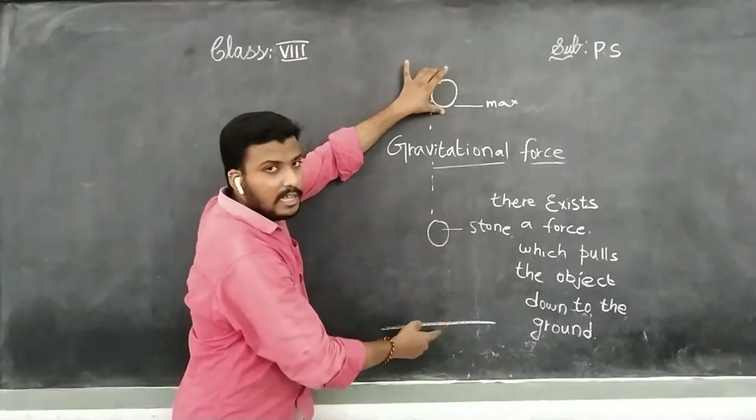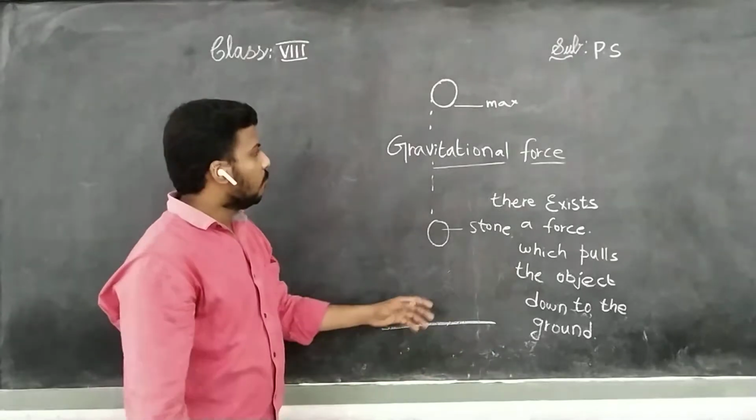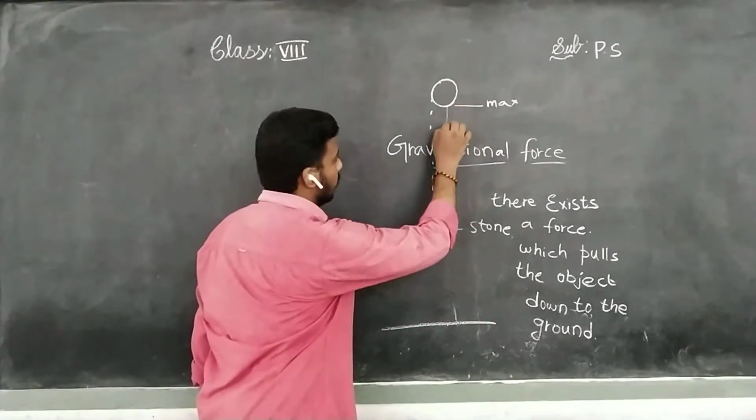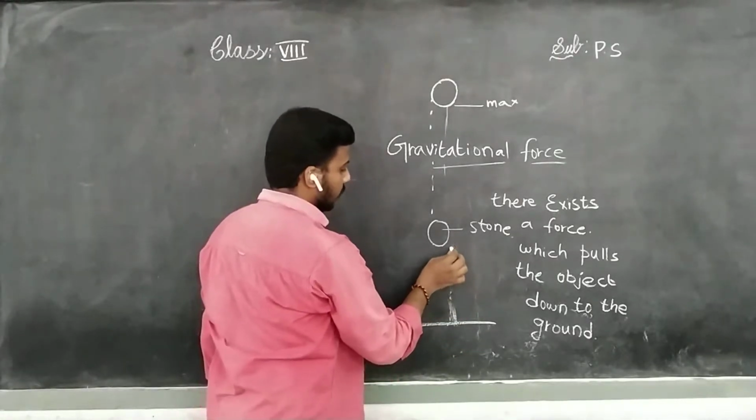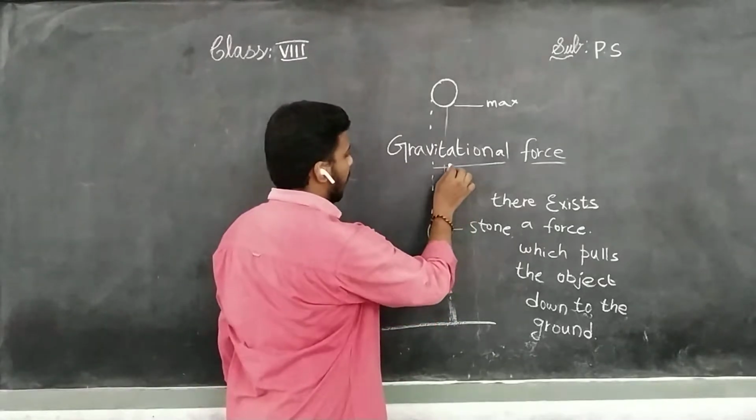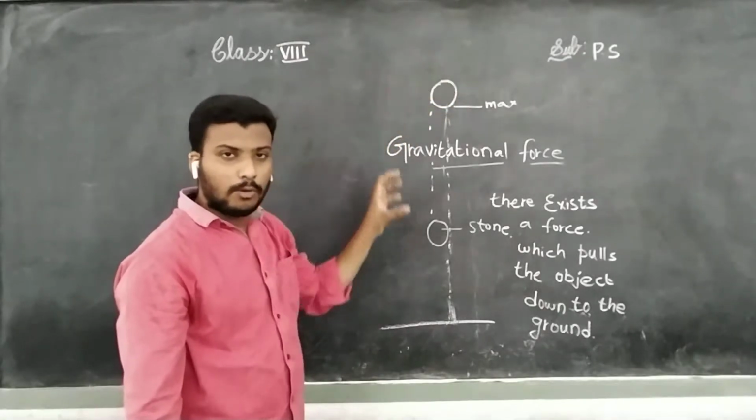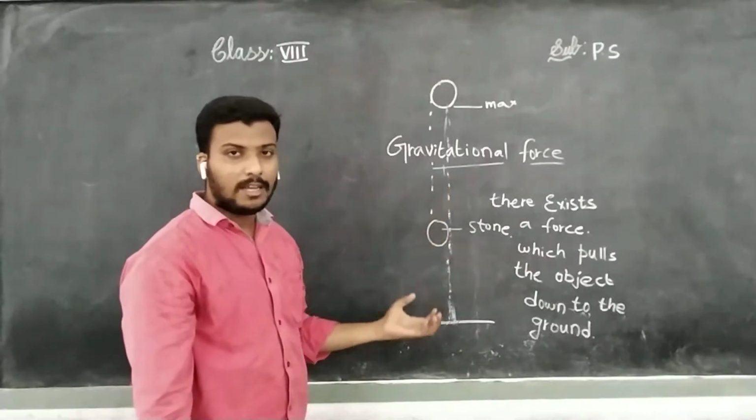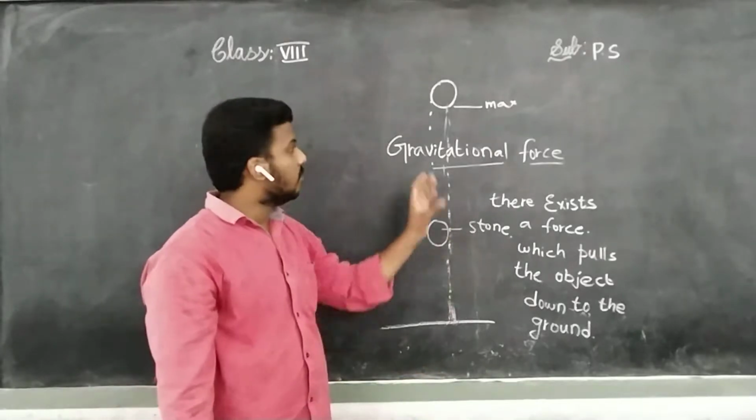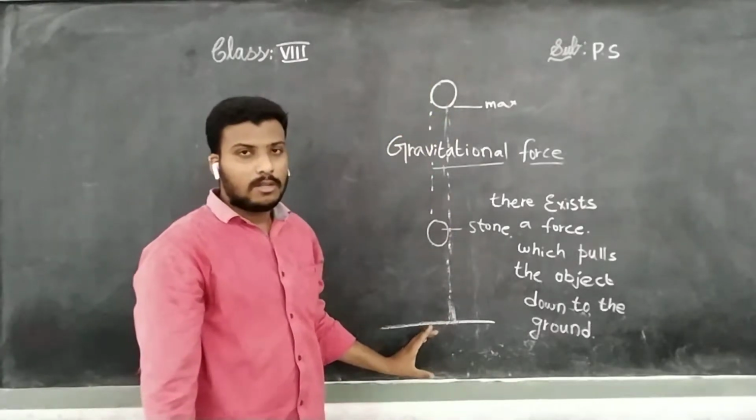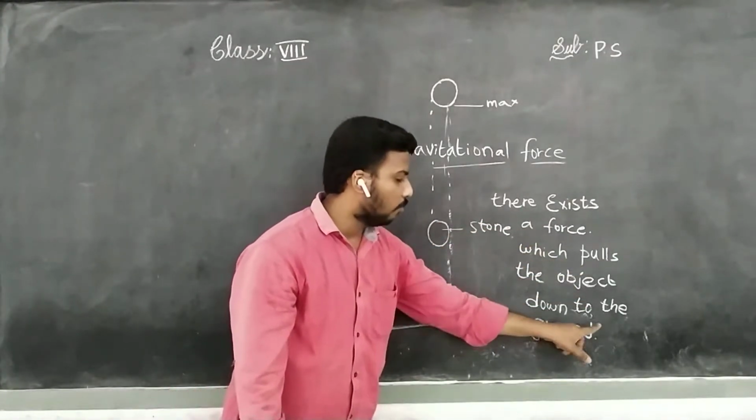There is gravity acting on this body by the earth, by the surface. Then what will happen? Some force is pulling. From the surface of the earth there exists a force, and this force acts on the stone and causes it to pull down. This force is pulling the stone down, so obviously the stone comes back to the ground. That's why I said there exists a force which pulls the object down to the ground.